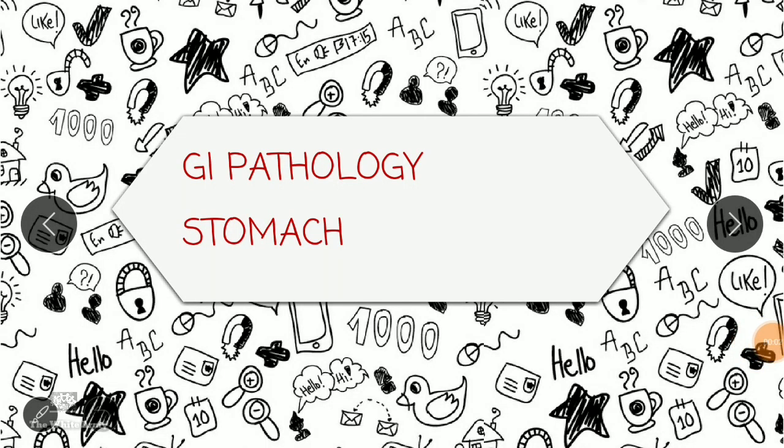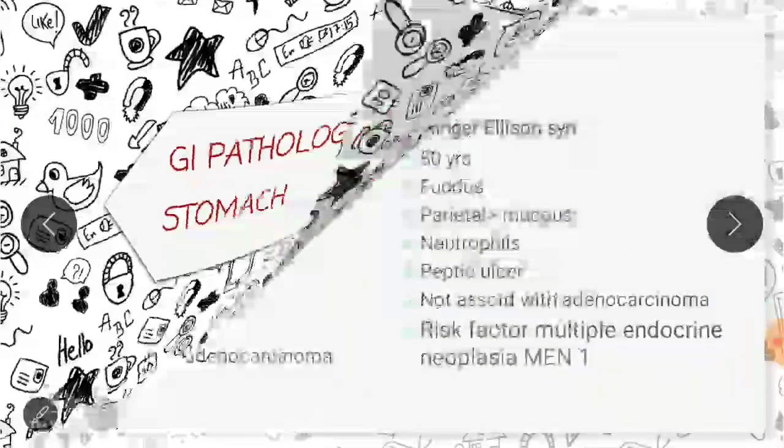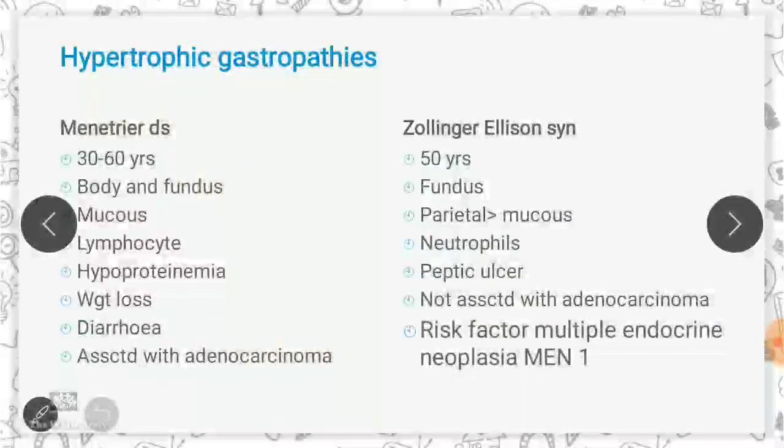Hi once again. Continuing our discussion about stomach pathology, we will be knowing here about gastropathies, hypertrophic gastropathies, polyps and tumors associated with the stomach. Hypertrophic gastropathies are not a common disease to be seen. It is due to enlargement of the rugal folds. Why? Because of hyperplasia of epithelium. Need to know that there is no inflammation, there is only hyperplasia of the epithelium.